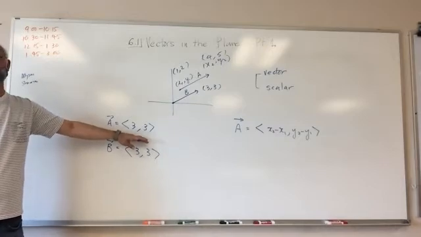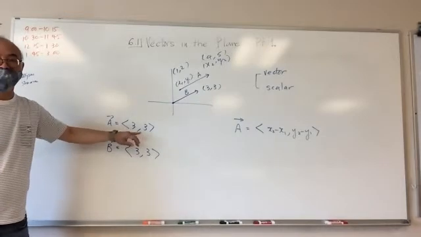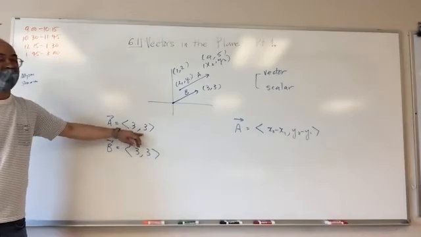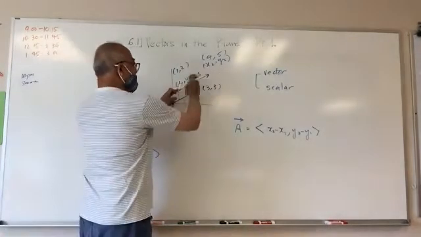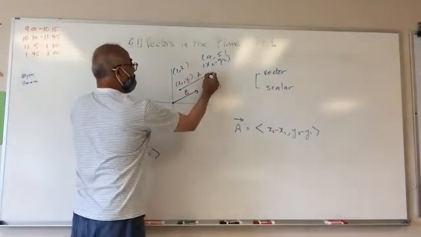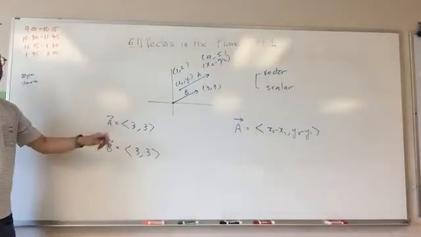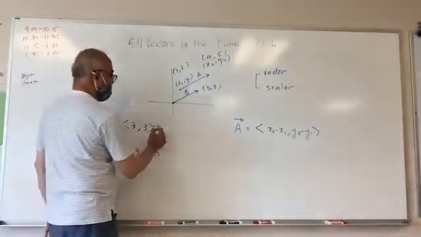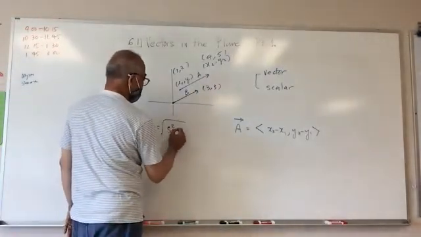3. So it'd be the magnitude of this, the length of this, right? So I'm going 3 and 3, right? So what would the magnitude be? Does this make sense to you?